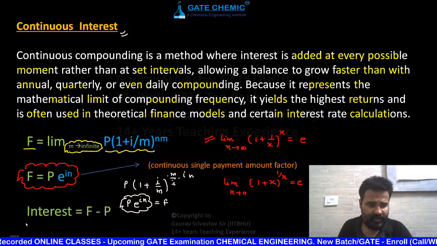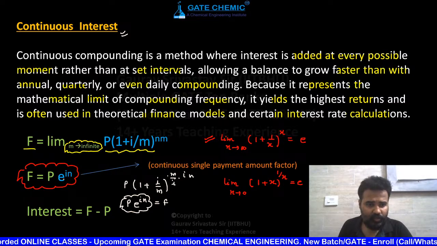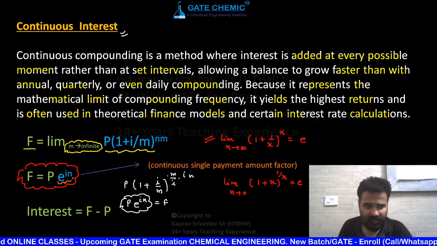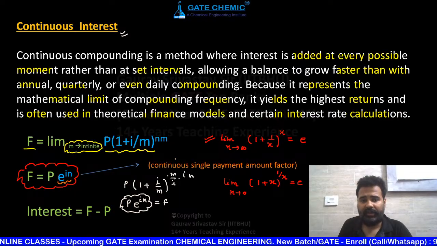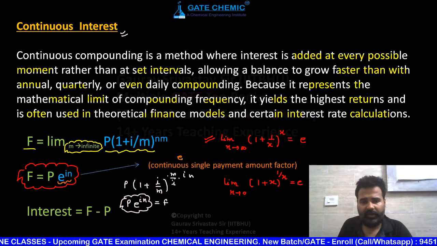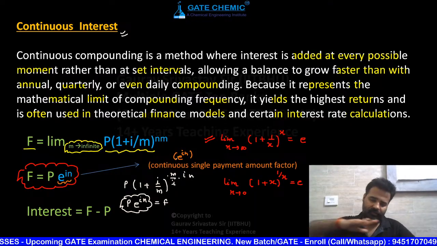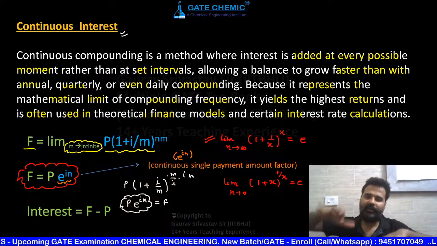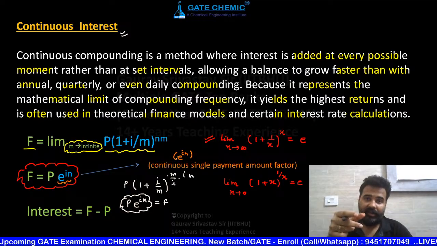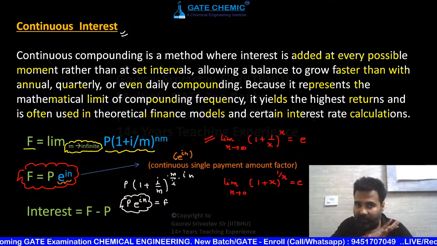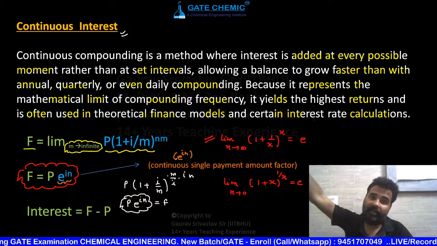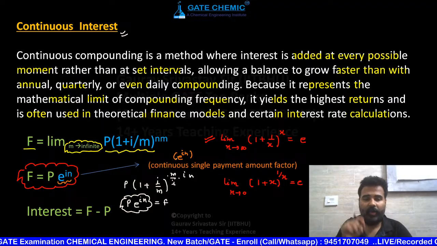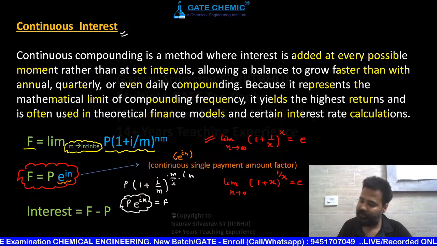And here, my dear students, this e raised to power in is known as the continuous single payment amount factor, because it is not for some interval. If things are happening for some interval, that is discrete, like compounding. Here there is no interval given, it is continuously happening. So e raised to power in is known as the continuous single payment amount factor.